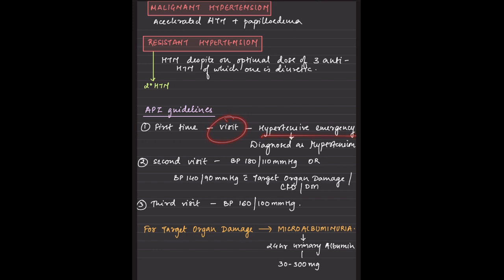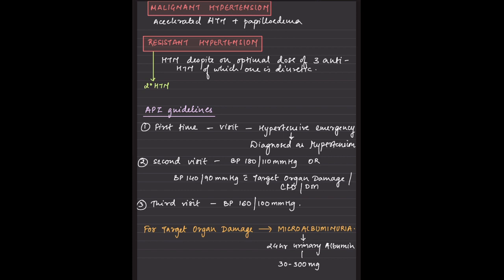So the guidelines say that the first time the patient comes to you with a hypertensive emergency, then it is to be diagnosed as hypertension. If at the second visit we have a BP of 180 by 110, or a BP of 140 by 90 with target organ damage, then it has to be considered as hypertension. And at a third visit, if the BP is 160 by 100, then it has to be considered as hypertension. So with the first visit, I shall be repeating it.